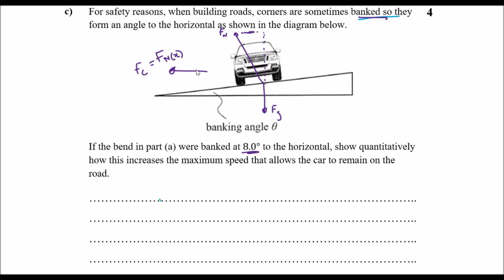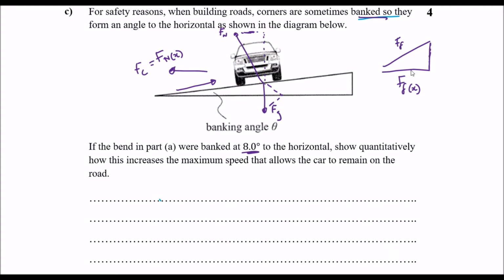And the second one that we will have is the horizontal component of our frictional force. So frictional force is caused in this direction on the banked road. If we draw it out with a simple right angle triangle diagram, we can tell that it is the horizontal component of that friction force that will create the additional centripetal component.